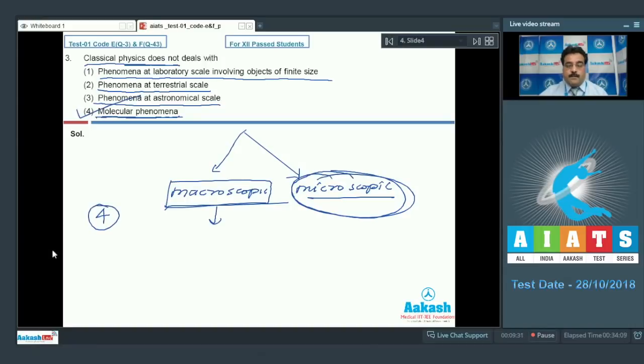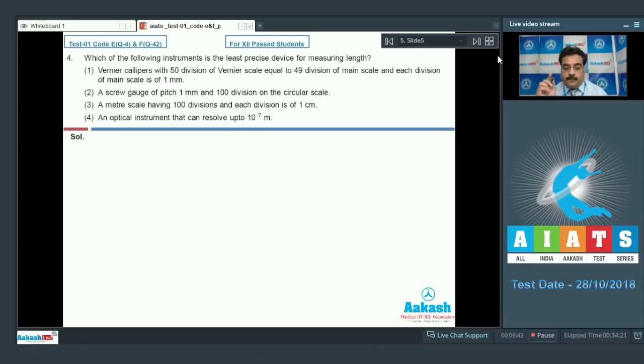Let's move on to question number 4. Which of the following instruments is the least precise device for measuring length? Before starting the solution, I would like to explain the concept of this question, because this is a very important question for the coming NEET exam also.